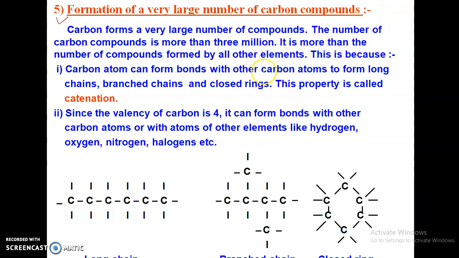Carbon is the most important element, and when you study in higher classes like class 11 or 12, or even only 10th standard, you'll see that most compounds in chemistry are made up of carbon.